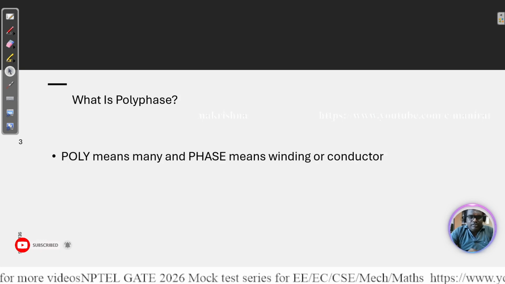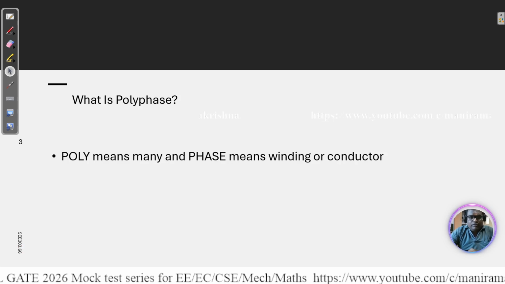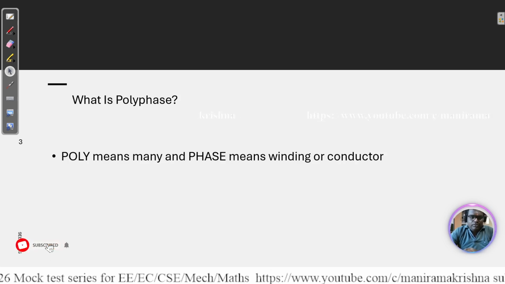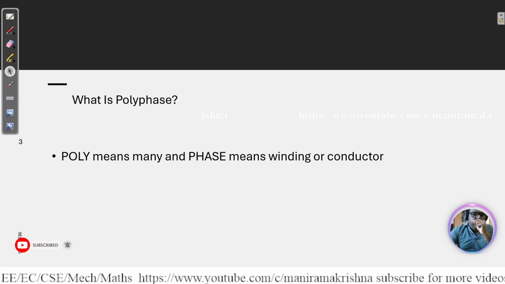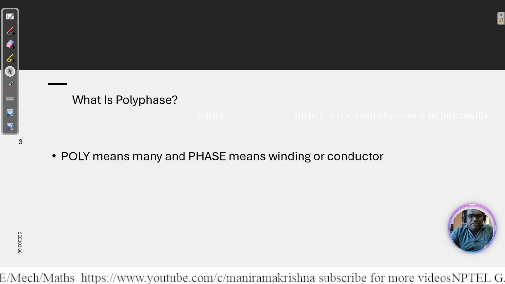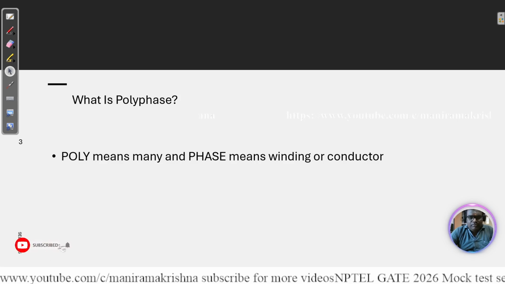So polyphase means the phase means the winding or current. Okay, so what poly means is many phases, winding or conductor. So we'll have single phase, two phase, three phase. Okay, so poly means many number of phases we'll have.